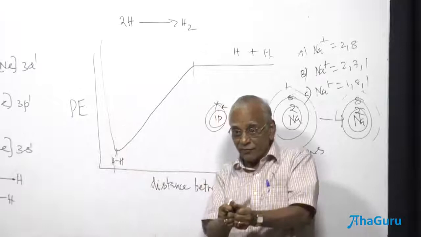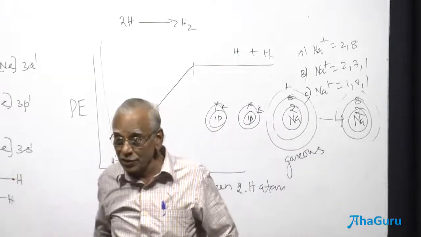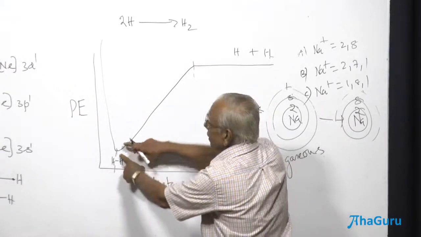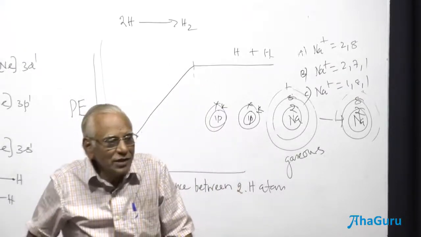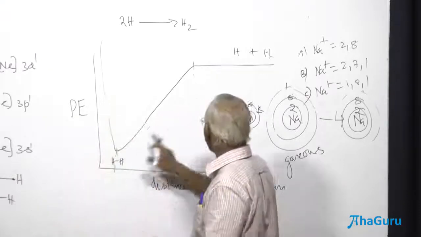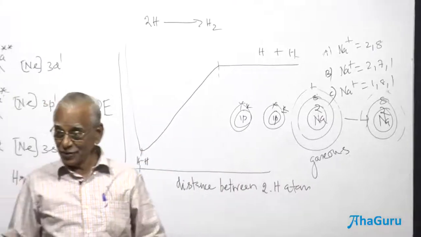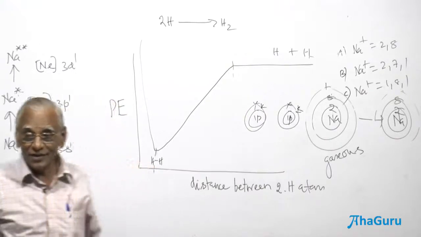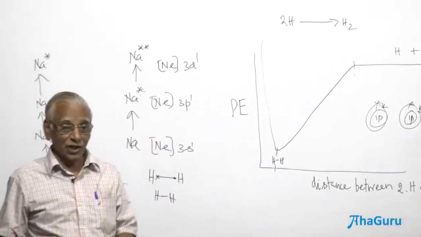If you compress it any further, repulsive forces begin to operate much faster than the attractive forces. So up to this point, attractive forces increase. From this point onwards, repulsive forces begin to increase. What are these repulsive forces? Two types of repulsive forces: nuclear repulsion and electron repulsion. Like charges repel.